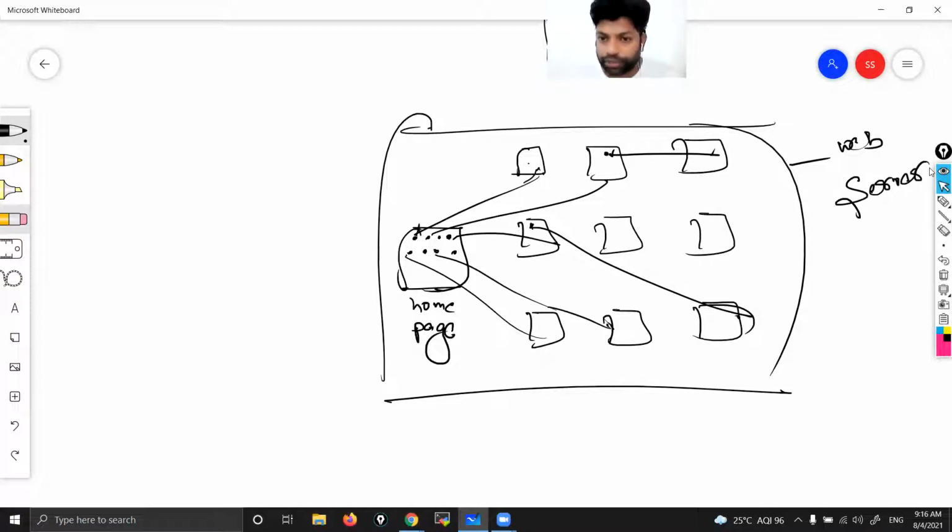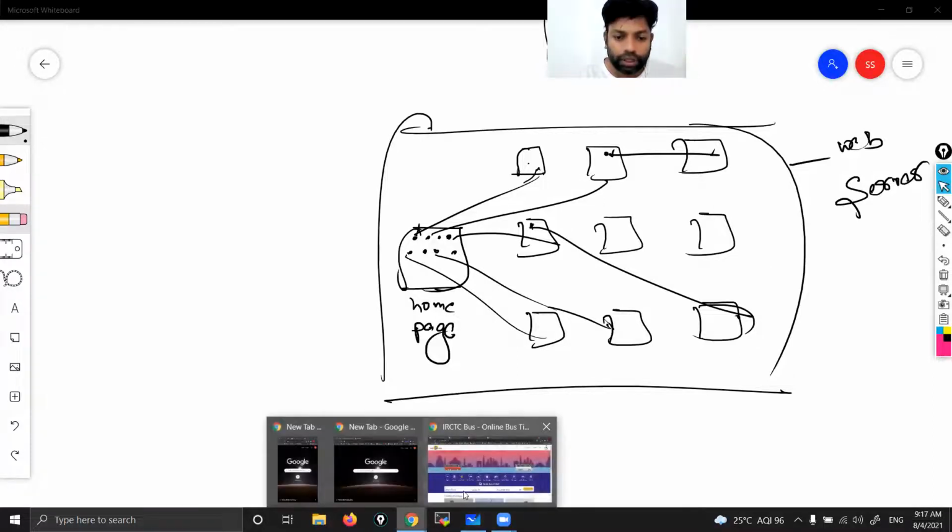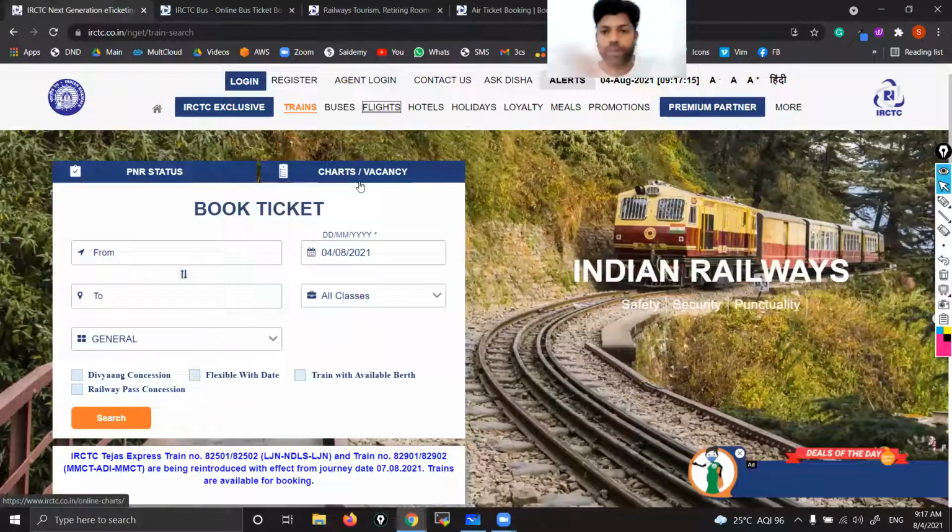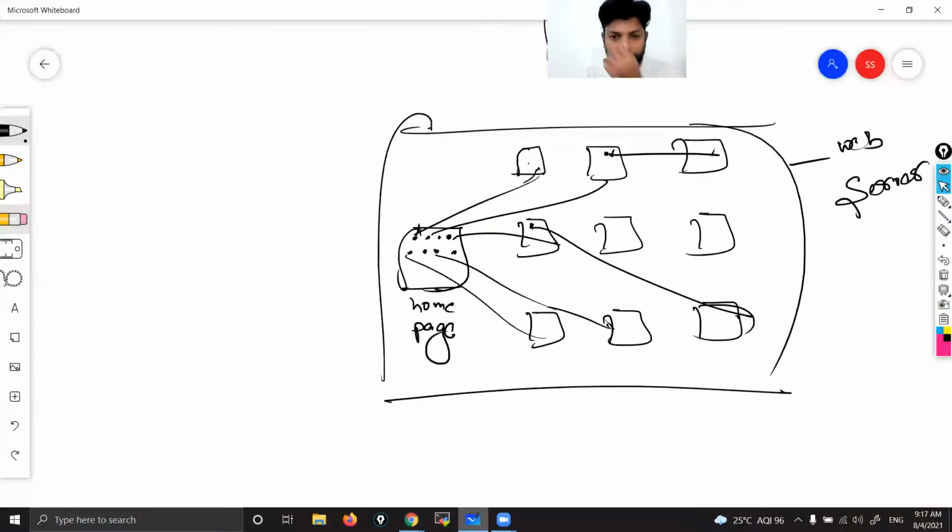Understanding, right? So a web server contains a website. A website contains a group of many web pages. In that, the home page will be there, and all the backend pages. When you type IRCTC, whatever you can see, that is what we call the home page, right? Okay, so now we are going to create our own web server.